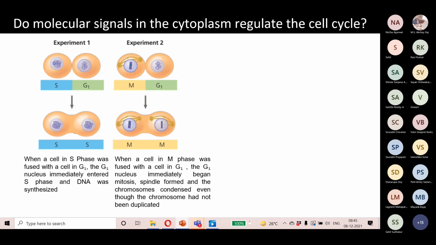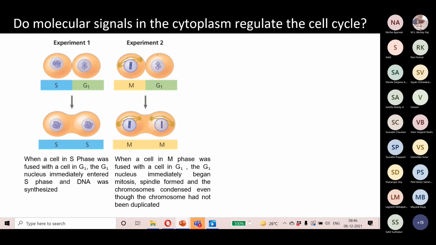If both cells are fused, we can see that both cells are undergoing S phase. The cell that was in G1 phase gets into the S phase when fused with the S phase cell. So when a cell in S phase is fused with a G1 cell, the G1 nucleus immediately enters the S phase and DNA is synthesized.